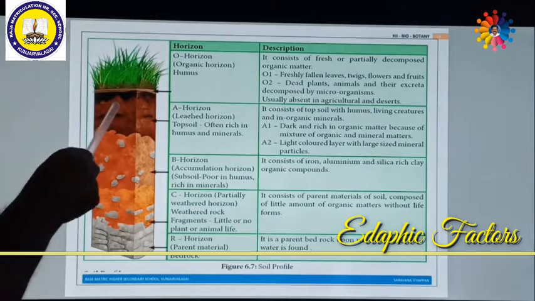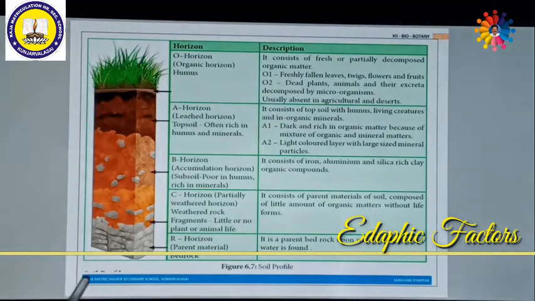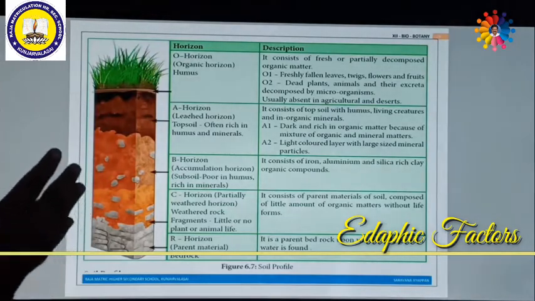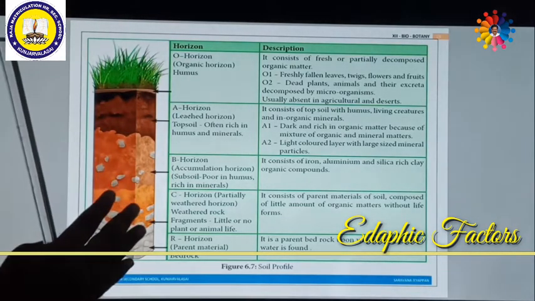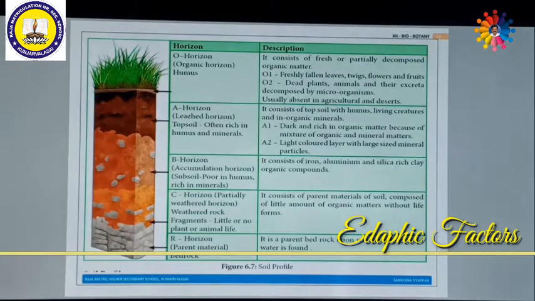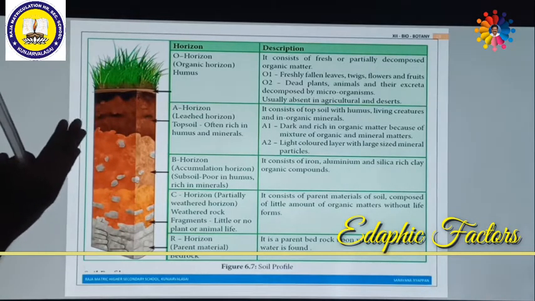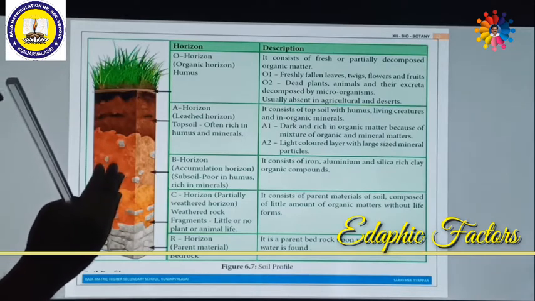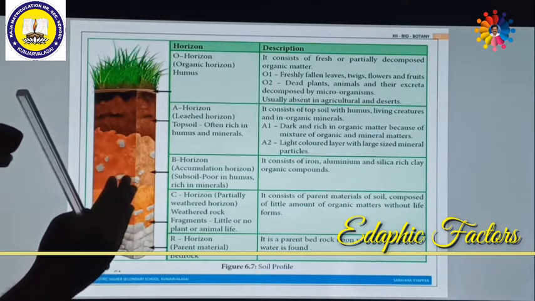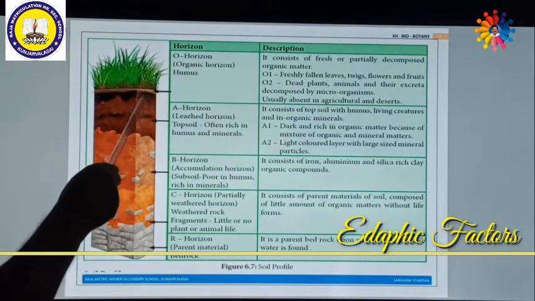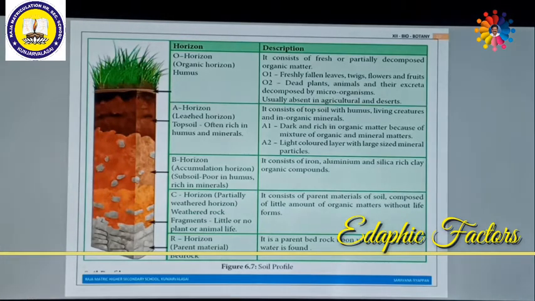What is the O horizon? It is the uppermost layer of soil. It has a high amount of humus. What do you mean by humus? Dried leaves as well as debris of plants and animals, which may decompose to produce a lot of nutrients. These combined materials, including the waste or dried plant particles as well as animal particles, when reacted with soil, are called humus. So the humus is richly available on the uppermost layer. These are very useful for the plants.